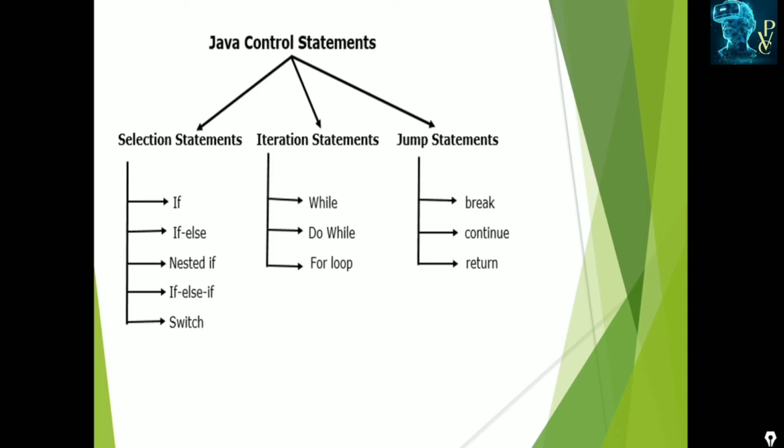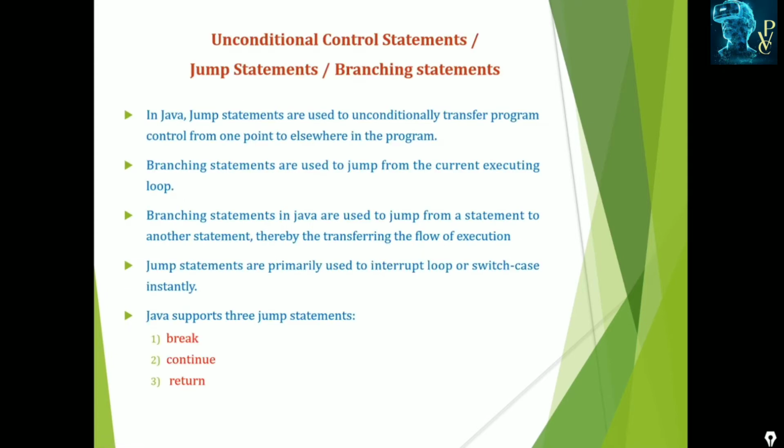These are the different statements. Selection statements, which we also call conditional statements, are again divided into if-else, nested if-else-if, and switch. Iteration statements are while, do-while, and for loop, and jumping statements are break, continue, and return. These are the different control statements. Here we have to learn in detail about the branching statements.